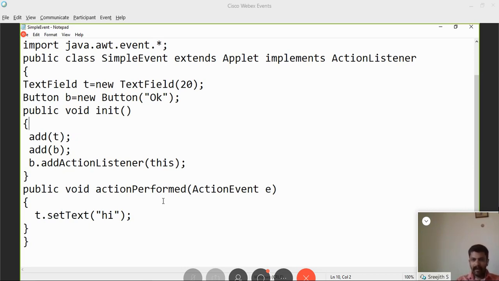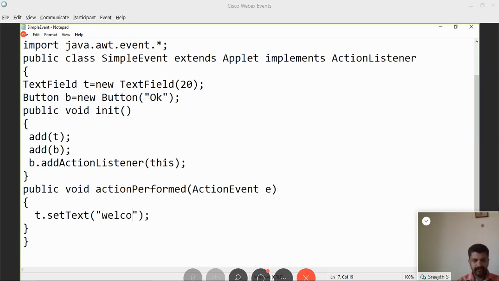These are all predefined; we have nothing to do with these things. ActionEvent is another built-in class which is defined inside the awt.event package. So void actionPerformed of ActionEvent e. Inside that, I have to write what should happen when I click the button. So setText hi. That is too small a text, we'll type a bigger text.